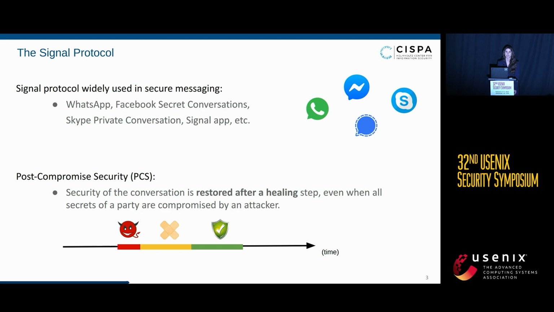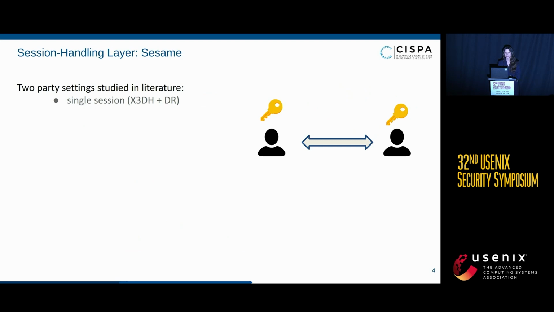For example, the attacker cannot introduce new messages in the conversation because the parties cannot decrypt those with the keys that they have. And this is studied extensively in the literature in the following setting. There are two parties, Alice and Bob, which share a single session, meaning a single execution of the key agreement protocol, the X3DH, and then they use the double ratchet to exchange any number of messages between one another.